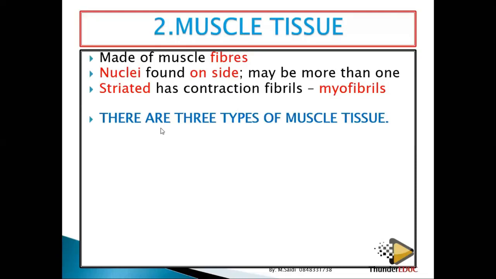Let's look at it. There are 3 types of muscle tissues. Number 1, skeletal, striated, voluntary muscles. Skeletal, from the word skeleton, means that they are attached to the skeleton. Do we have some muscles which are not attached to the skeleton? Yes. Skeletal, striated, voluntary. Voluntary means that you use them on your own will.